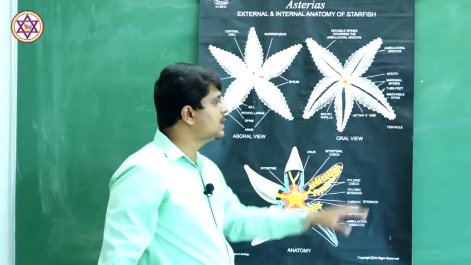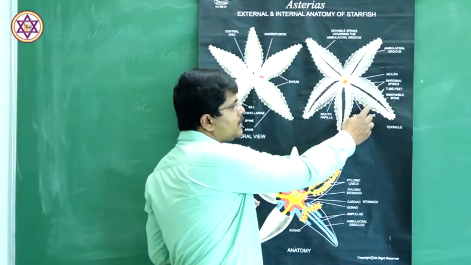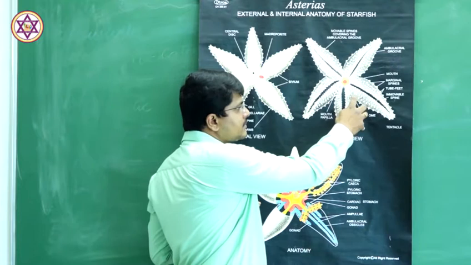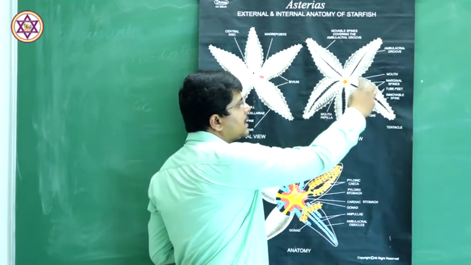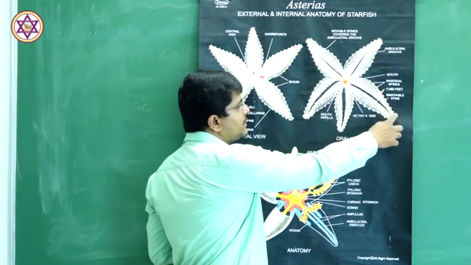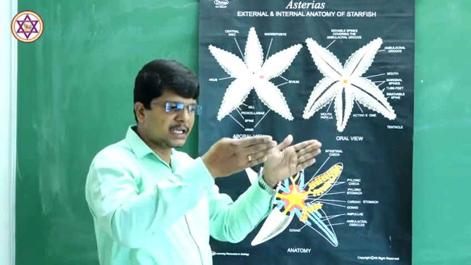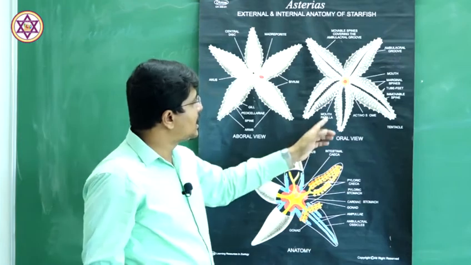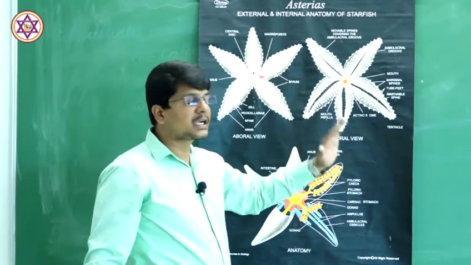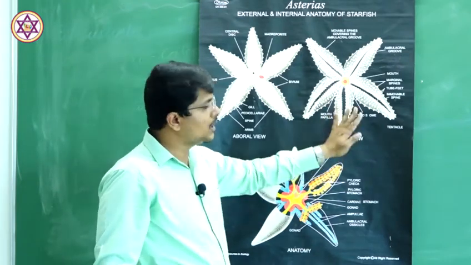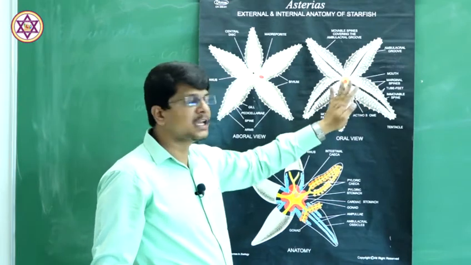In particular, the 3rd row of the immovable spines is present at the margin of each of the arms, with which we can identify initially the oral surface of the animal.